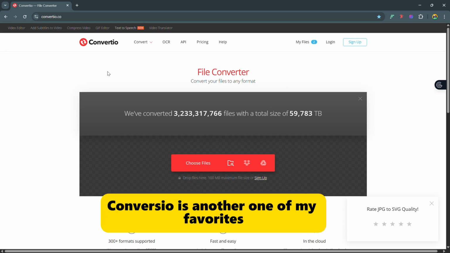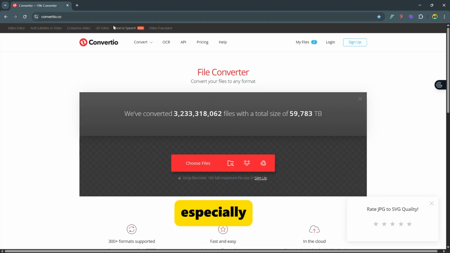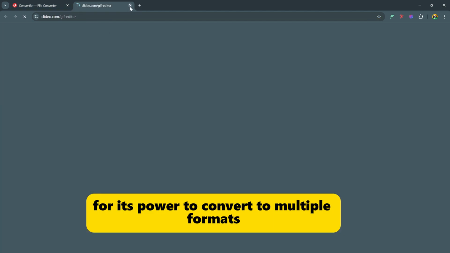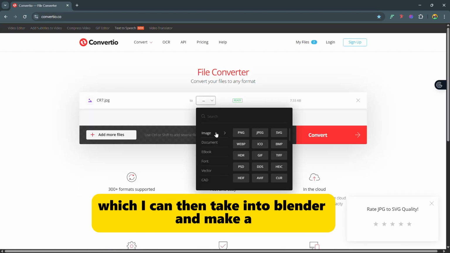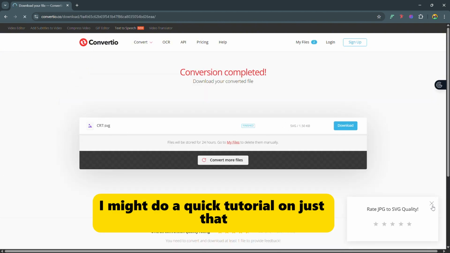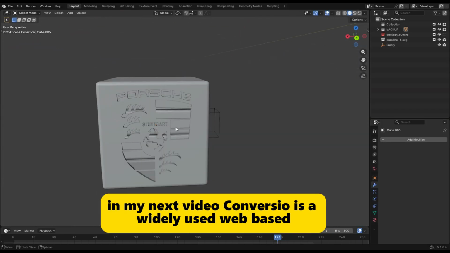Number 8. Convertio is another one of my favorites, especially for its power to convert to multiple formats. I use this site often for generating SVG from images, which I can then take into Blender and make a 3D shape out of. I might do a quick tutorial on just that in my next video.